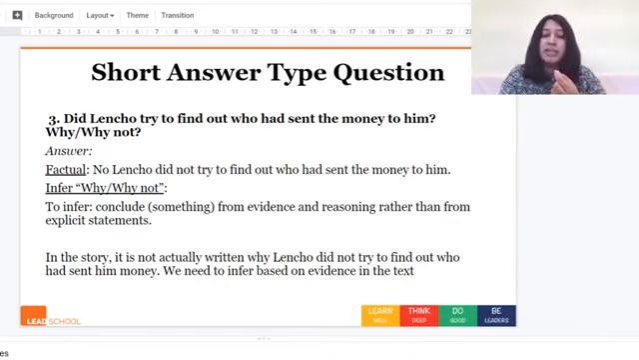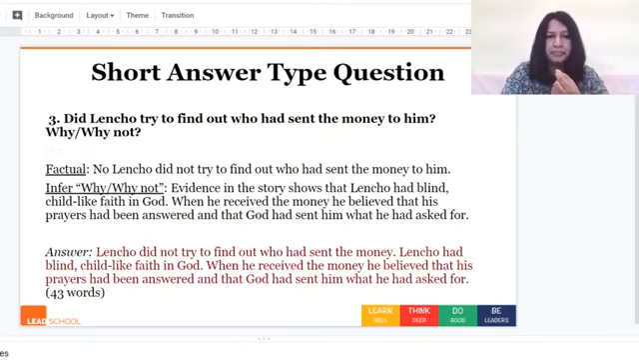In the story, it is not actually written why Lencho did not try to find out who had sent him money. We need to infer based on evidence in the text. If we look at the inference, evidence in the story shows that Lencho had blind, childlike faith in God. When he received the money, he believed that his prayers had been answered and that God had sent him what he had asked for. So the first question's answer is here: no, Lencho did not.